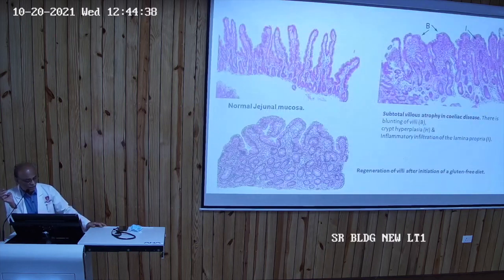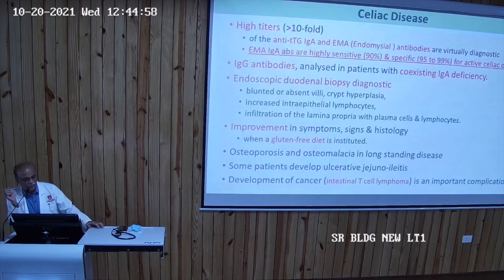So this is the normal jejunal mucosa and subtotal villus atrophy seen in celiac disease. And after gluten-free diet, again it will regenerate, it will try to come back towards normalcy, and patient will be free of disease. So celiac disease, so anti-TTG, it is tenfold there.